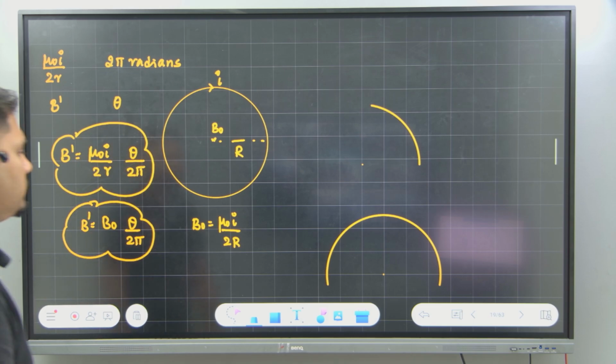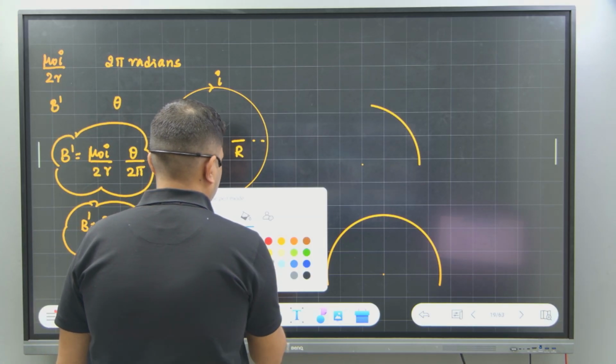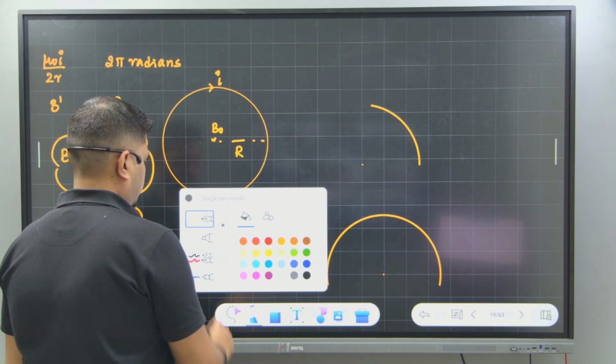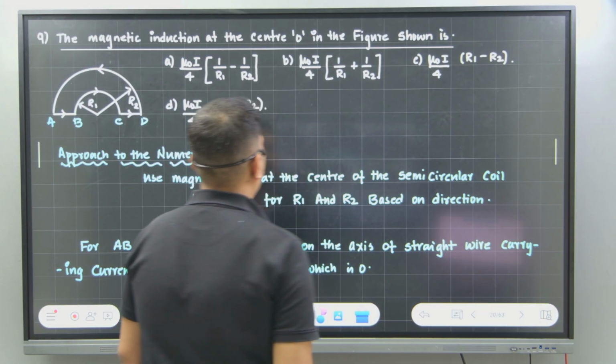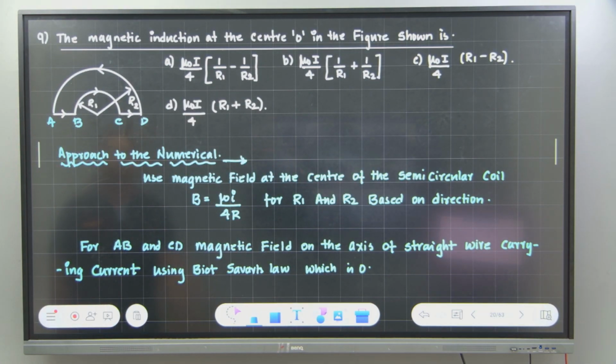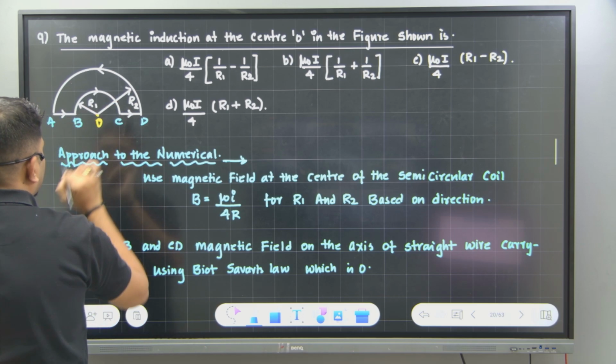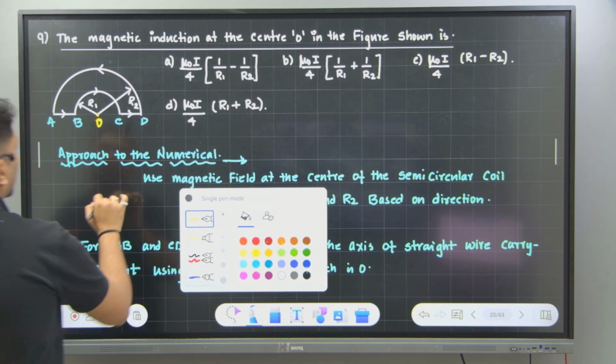Okay, shall we solve some problems? See here. The magnetic induction at the center O in the figure is given by. Can you see this figure? Based on this, let's consider this center as O.